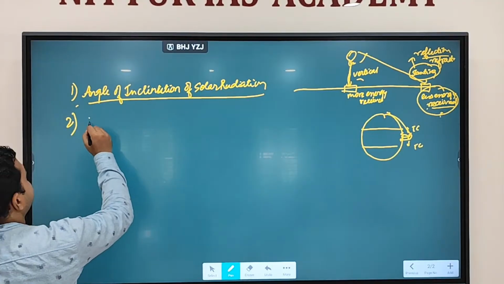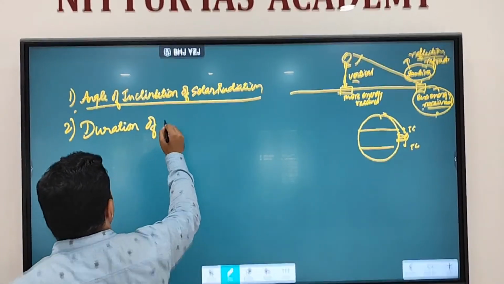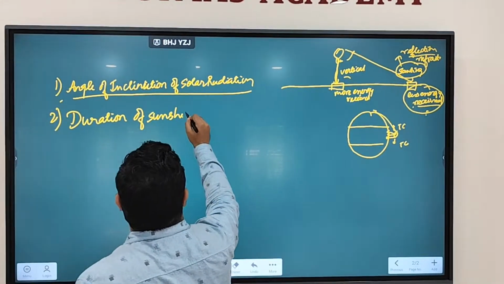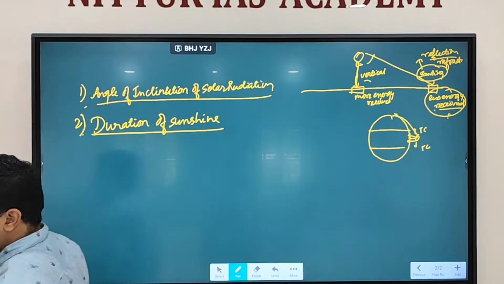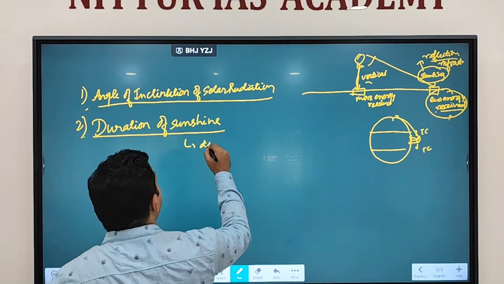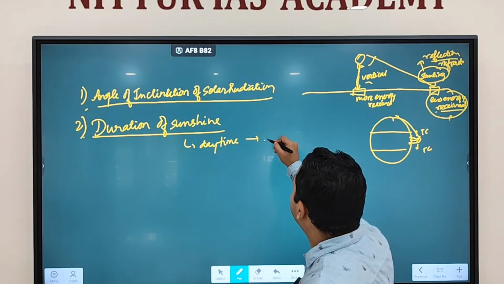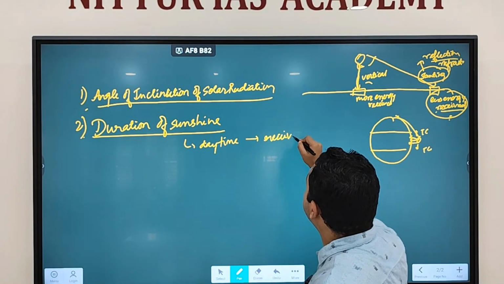The second important factor that you find is duration of sunshine. Now, as we discussed, if daytime is more, then what will happen? You will receive more sunlight, more radiation, more energy.